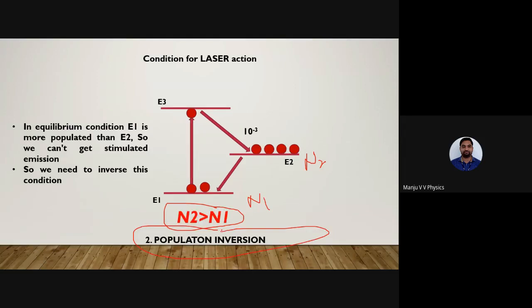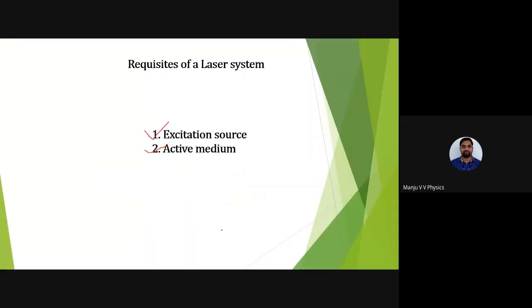If these two are there, then only we can produce the laser. That metastable state as well as population inversion occurs inside the active medium. Hope it is clear. In order to send the atom from the ground state to the excited state, you need some energy, that is called the excitation source. The active medium is where the two conditions for laser, metastable state and population inversion, occur.